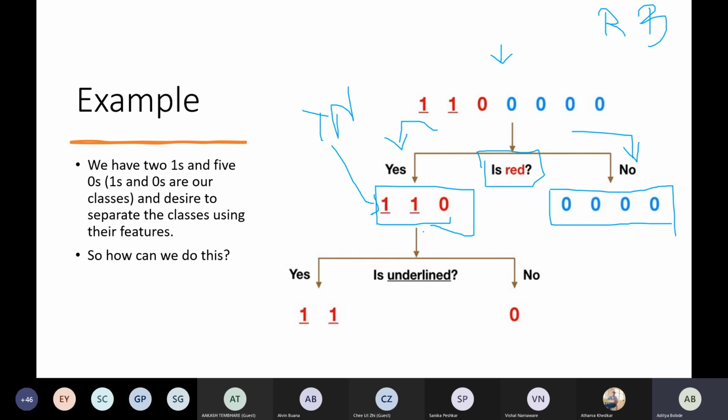We have another condition to classify, because we can ask is it underlined or not. On the basis of that, we can again classify them. And yes, if they are underlined, they will go to the left category. If they are not, they will go to the right category. So we have 2 ones that are underlined and 1 zero which is not underlined. So now these are called terminal nodes. This is also a terminal node, and this is also a terminal node. Means you have finally classified. So that's the main aim till now.